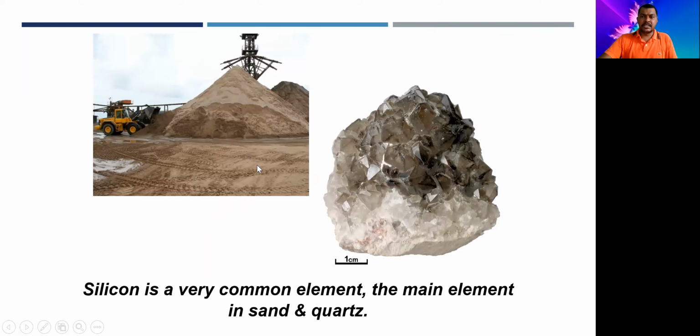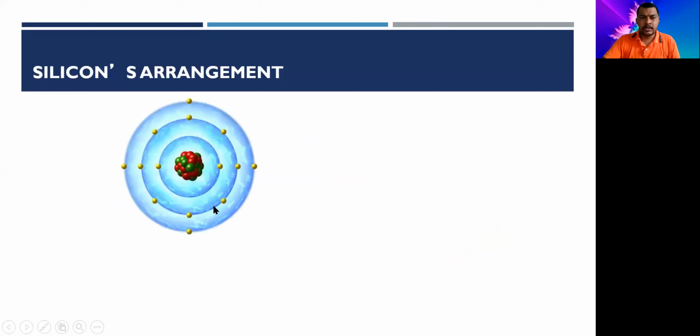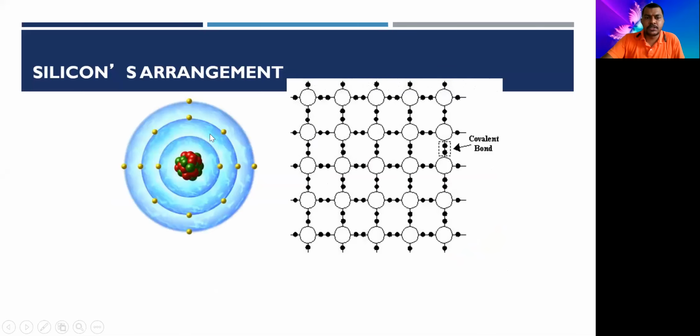So in sand we get silica in abundance. Silicon is abundantly present in these sands, and it is also present in quartz crystal, as silicate. Silicon dioxide, that is sand. And this is the arrangement of silicon.